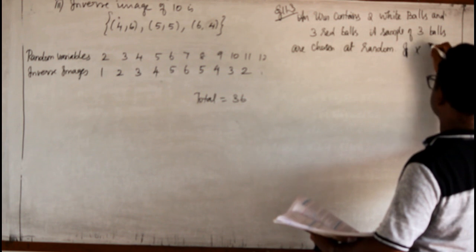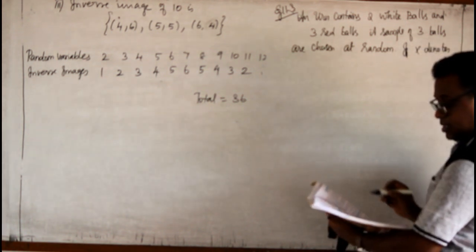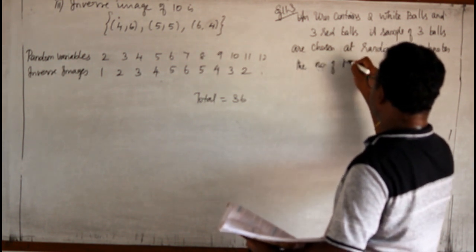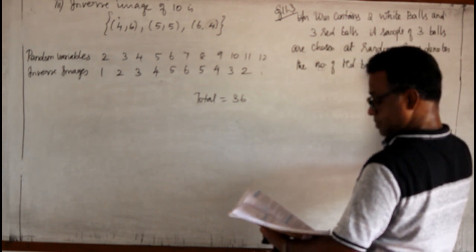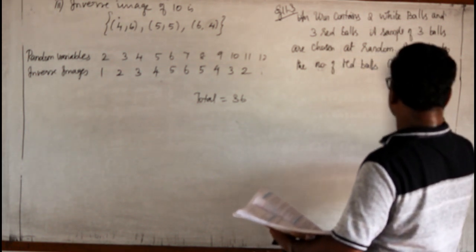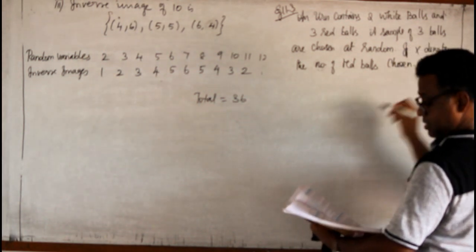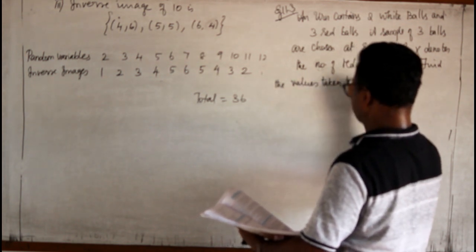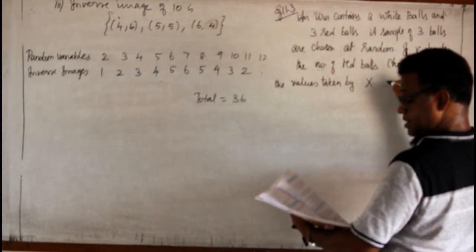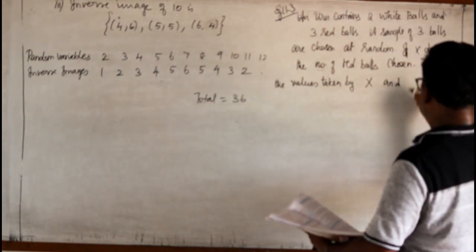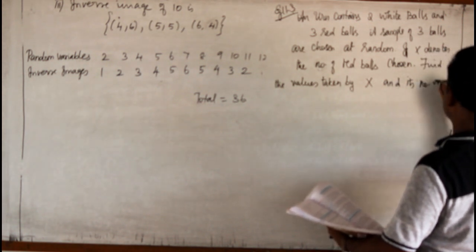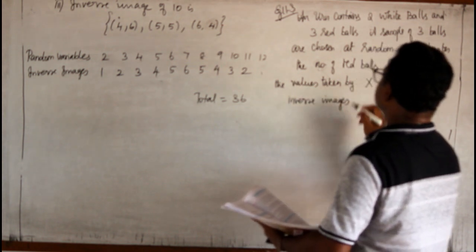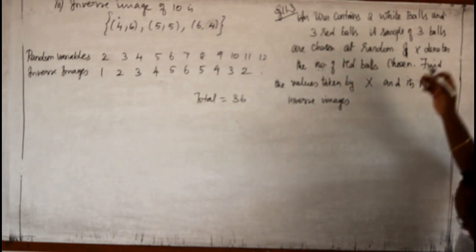If X denotes the number of red balls chosen, find the values taken by X and its number of inverse images. We don't need to worry about the sample space because they gave the number of balls.